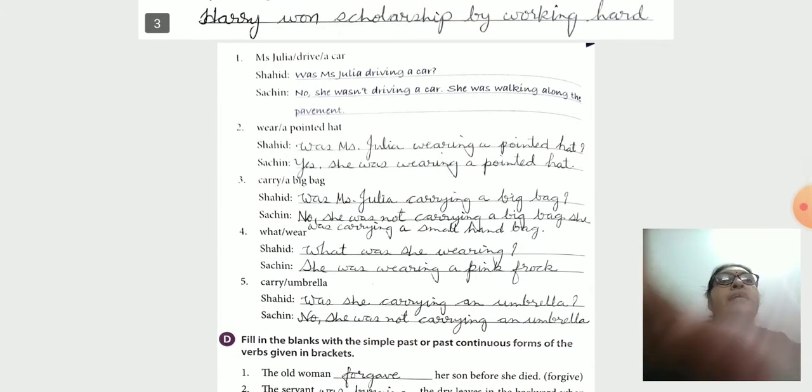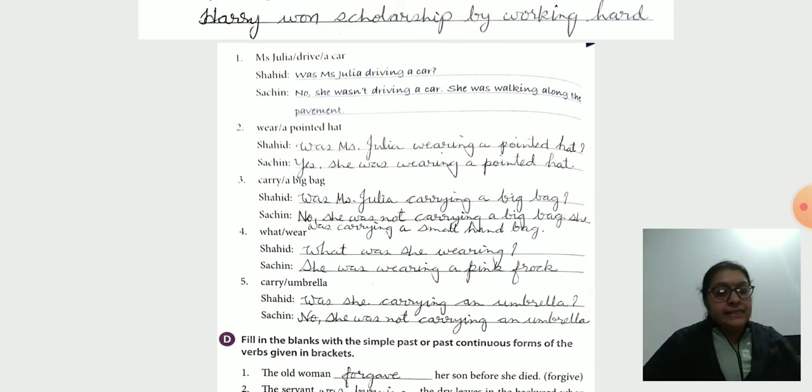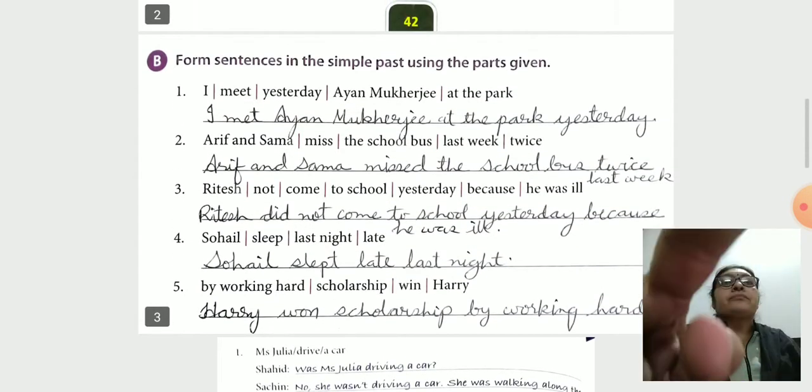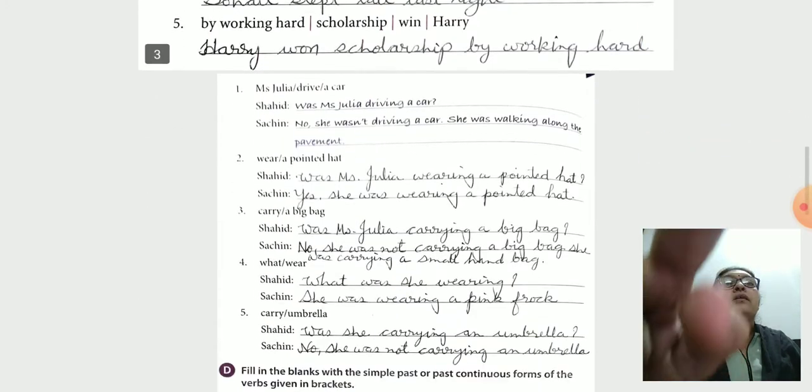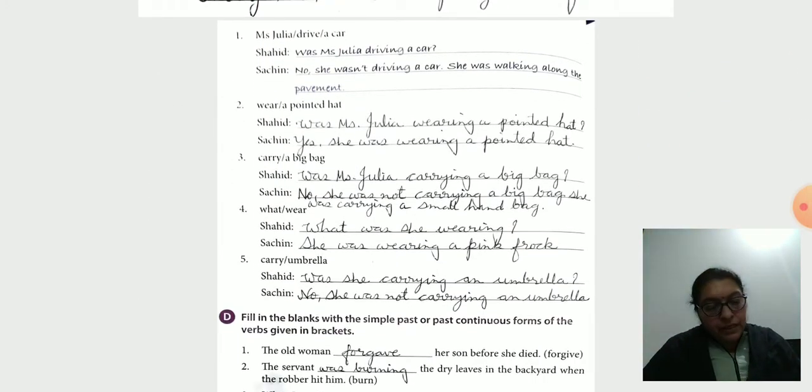Now we go as per exercise B. Exercise C: past continuous tense.